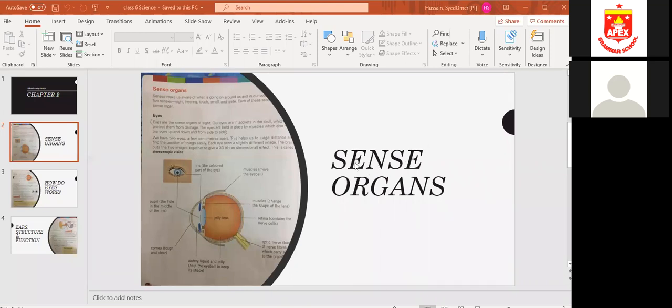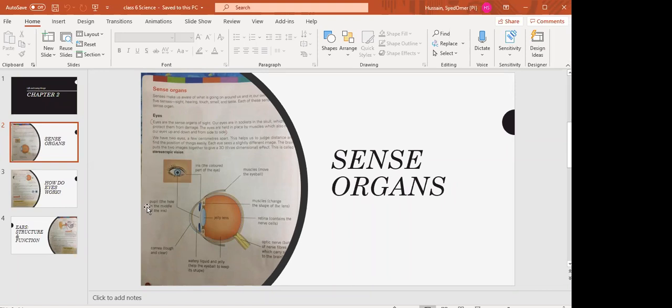Open page 24 of your science books. Okay, and just don't interrupt now. If you want to ask some question, you can ask at the end of the lecture. Okay. Open page 24. We are studying eyes. So now I am telling you that we have an eyeball, and the colored part of the eye is called the iris. And in the center of the iris, there is a hole that is called the pupil.